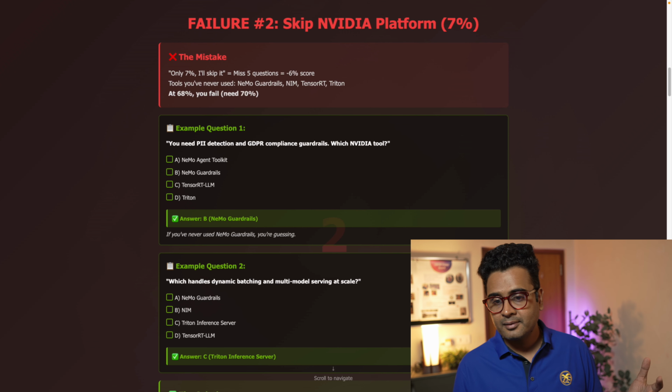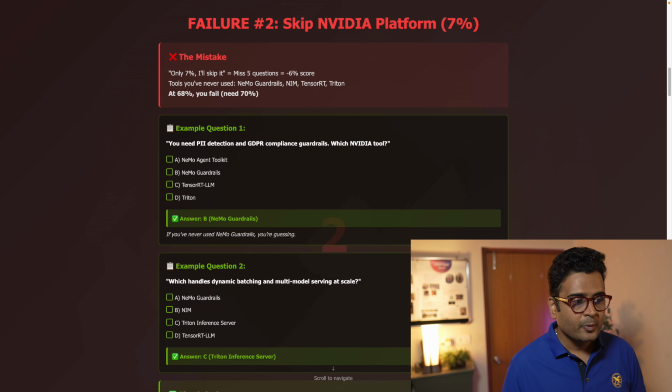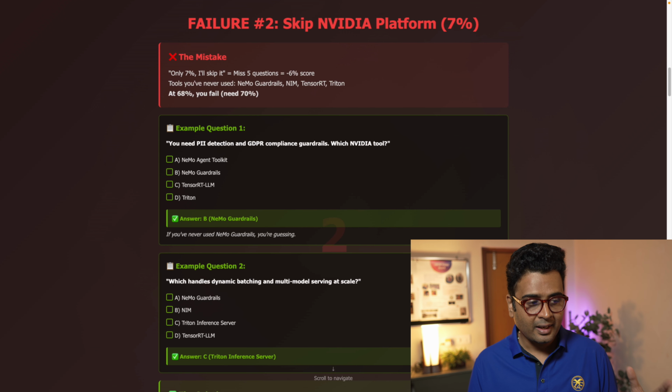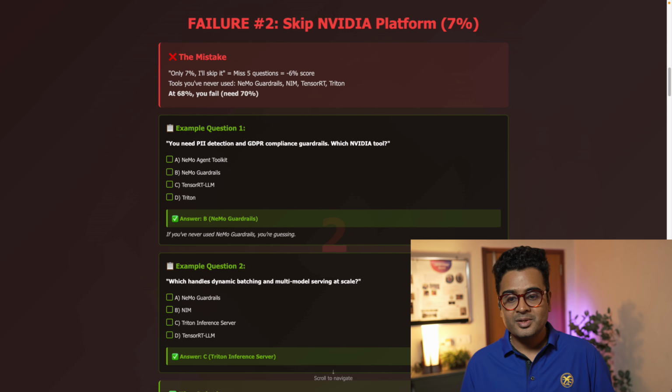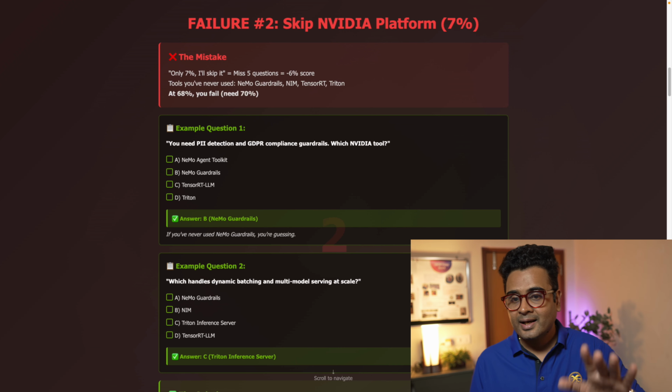Another question that I can give right here is, which handles dynamic batching and multimodal serving at scale? So is it NeMo Guardrail? Is it NIM? Is it Triton Inference Server? Or is it TensorRT LLM? The correct answer is C.